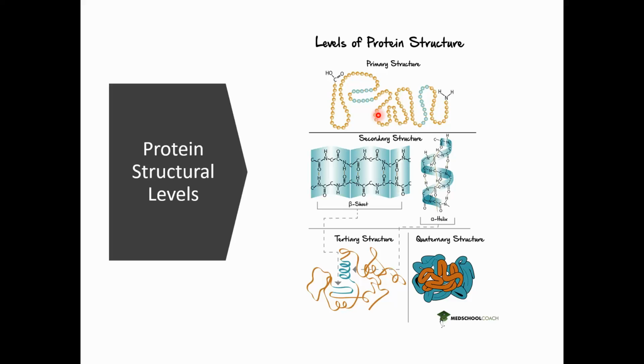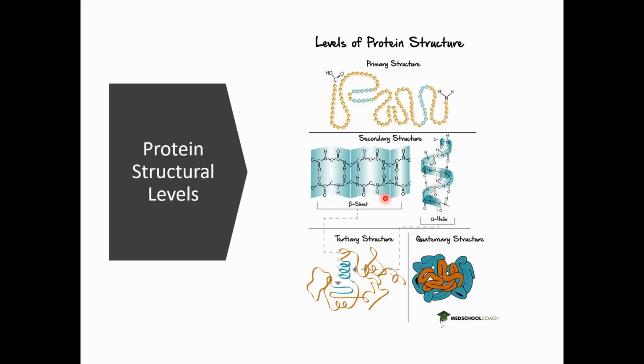The primary structure is just amino acids joined with each other by peptide bonds, with no hydrogen bonds or anything else shown. It is just the sequence of amino acids, and the different colors show that we have different types of amino acids here. So what is the secondary structure?